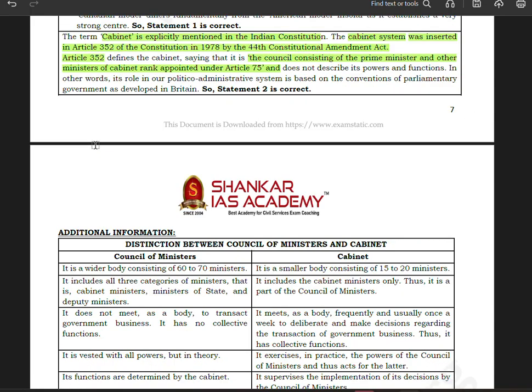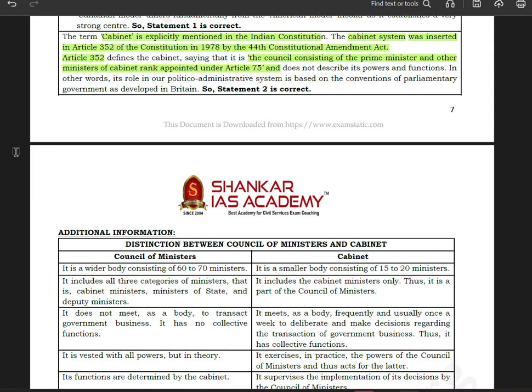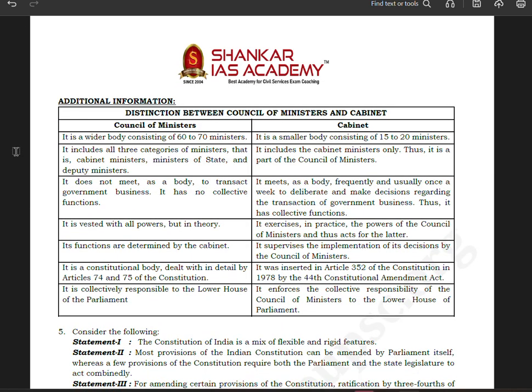Now there is certain additional information. Distinction between the Council of Ministers and the Cabinet. The Council of Ministers is a wider body consisting of 60 to 70 ministers. The Cabinet is a smaller body consisting of 15 to 20 ministers.